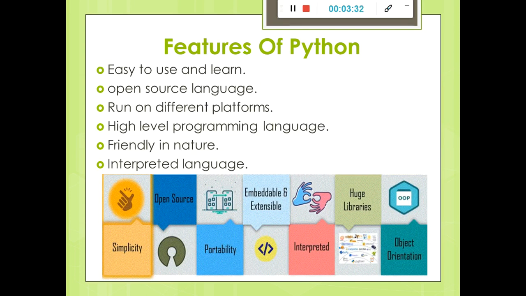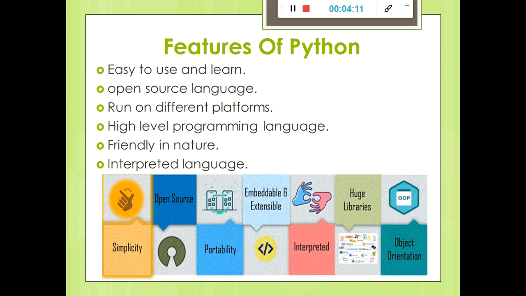Features of Python. Python is very easy to use and learn. Why is it very easy to use and learn? Because it's in our language, so we can easily grasp it and easily learn it. Python is open source, means its source is available, and it's legally available for everyone. Anyone can install it on their system. It is not necessary that the system must be Windows. Linux and Apple users can easily download it on any system.